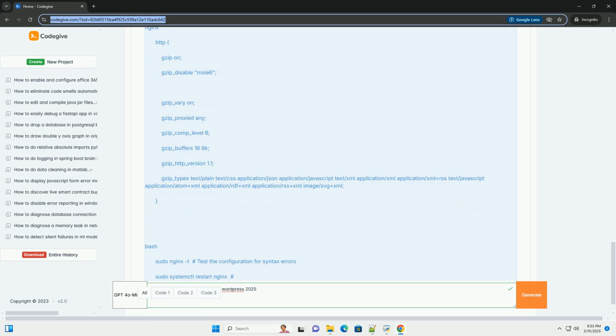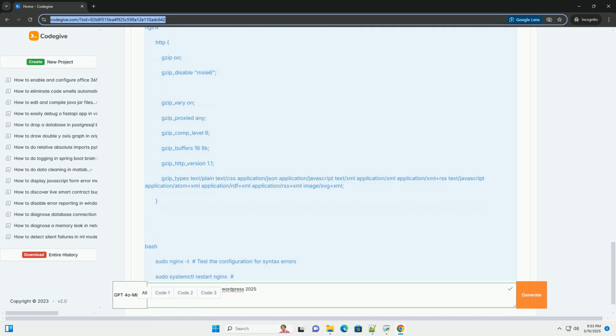Backup. Crucially, always back up your website and server configuration files before making any changes. This is essential in case something goes wrong. Testing tools. Tools like GTmetrix, Google PageSpeed Insights, or online Gzip compression checkers will be useful to verify that compression is enabled correctly. Browser developer tools, usually accessed with F12, can also show response headers to confirm Gzip.